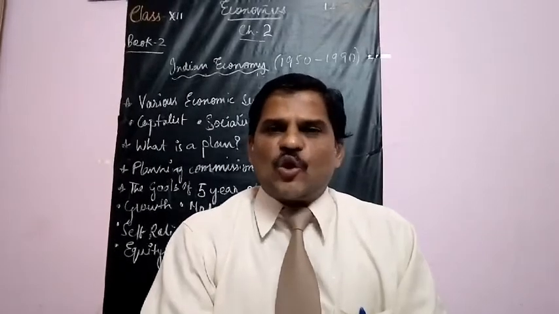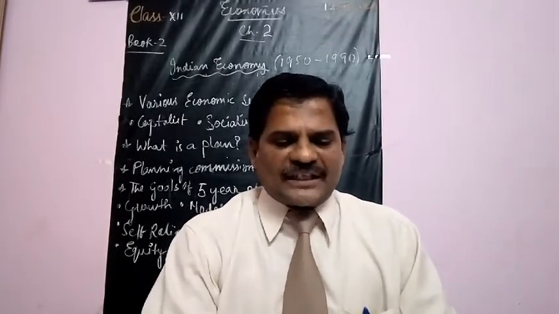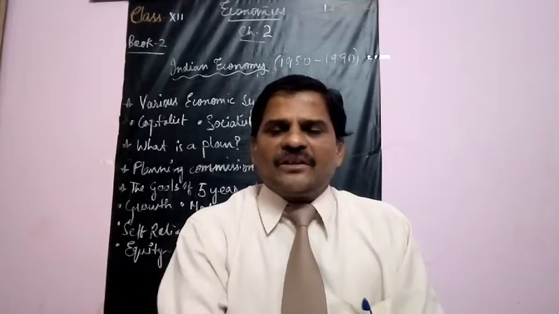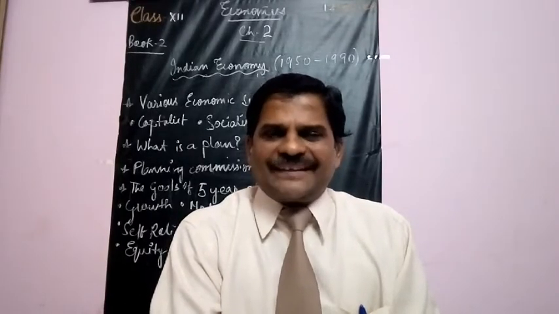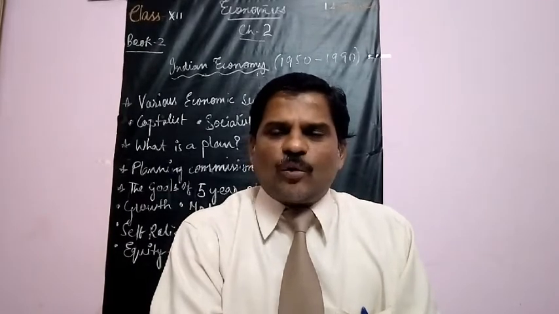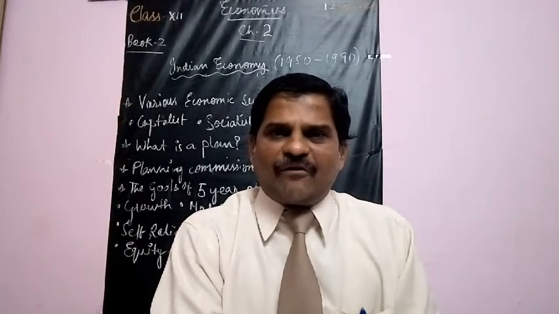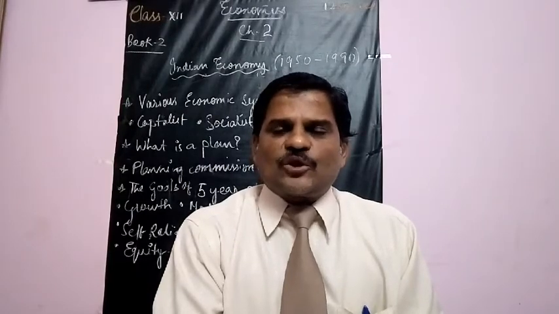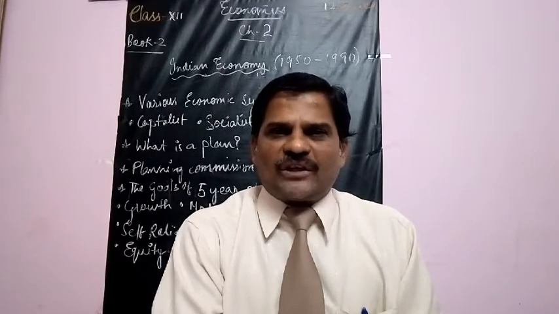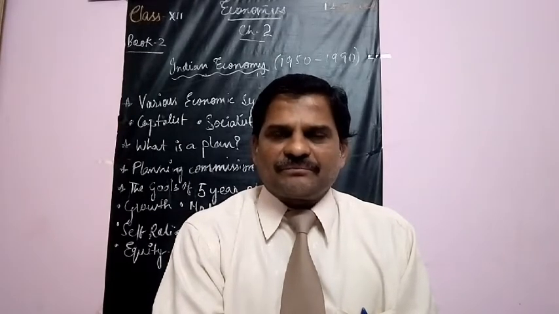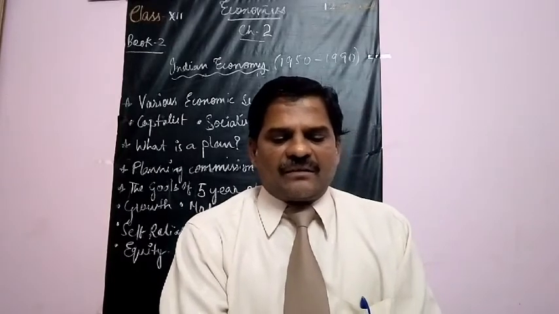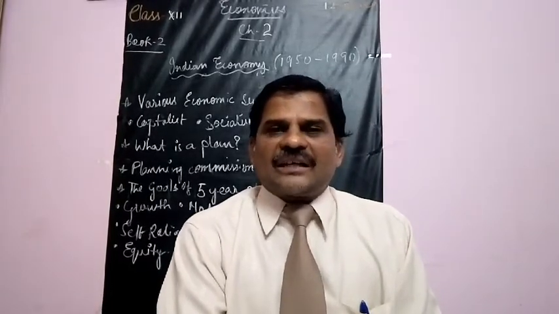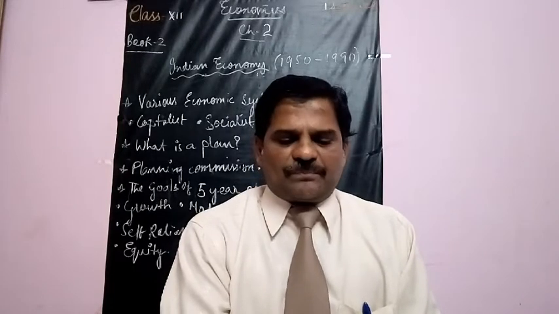What is meant by socialist economic system? A socialist economic system is an economic system in which everything is controlled by the government. The production, the distribution, the exchange, everything is owned, regulated and controlled by the government. Here there is no scope for individual owners or private entrepreneurship. Okay, so socialist economic system is a system in which there is a collective public ownership.